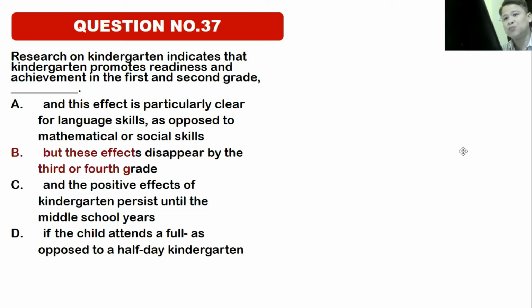Okay, the correct answer is letter B, but these effects disappear by the third or fourth grade, right? The kindergarten promotes readiness and achievement in the first and second grade, but these effects disappear by the third or fourth grade.